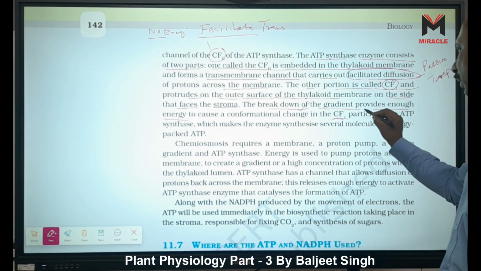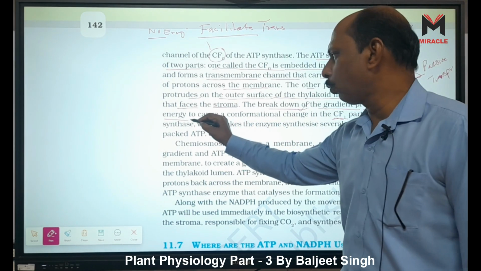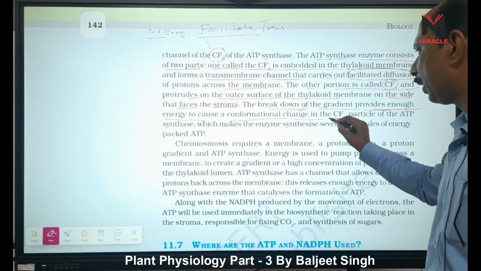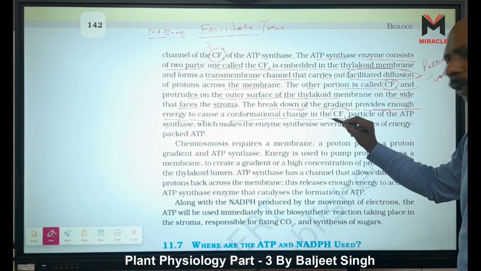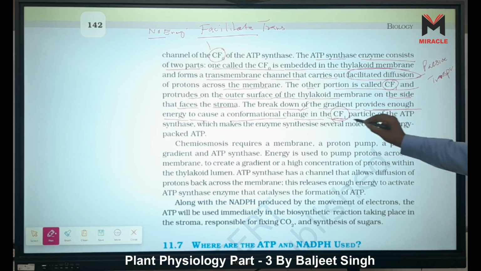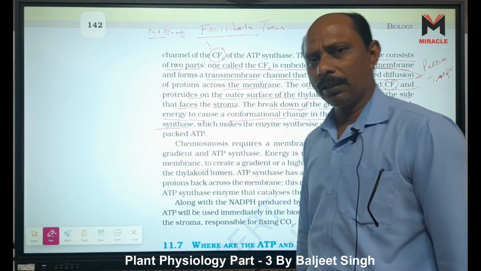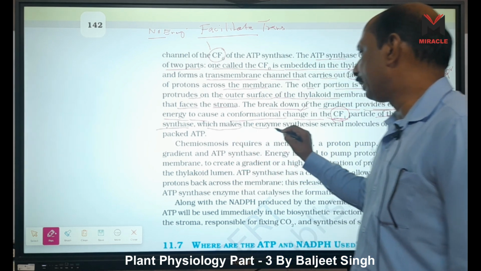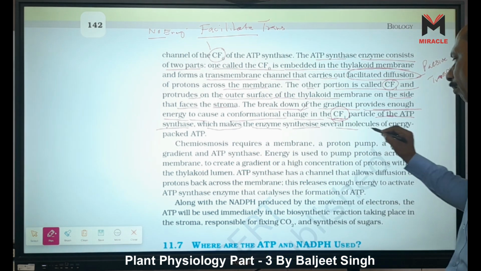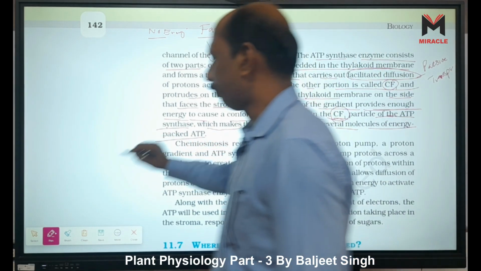It provides enough energy to cause conformation changes in the CF1 protein of the ATP synthetase enzyme, which makes the enzyme synthesize several molecules of energy-packed ATP.